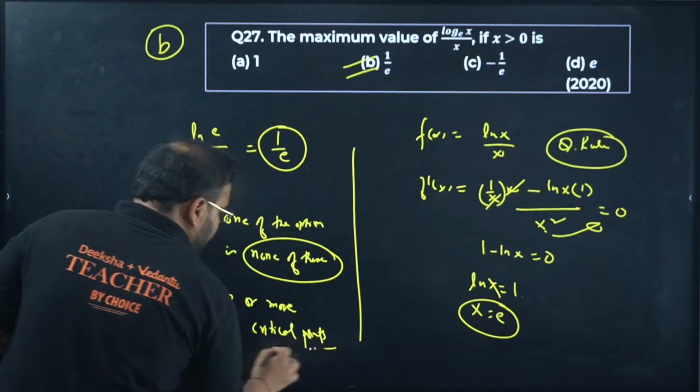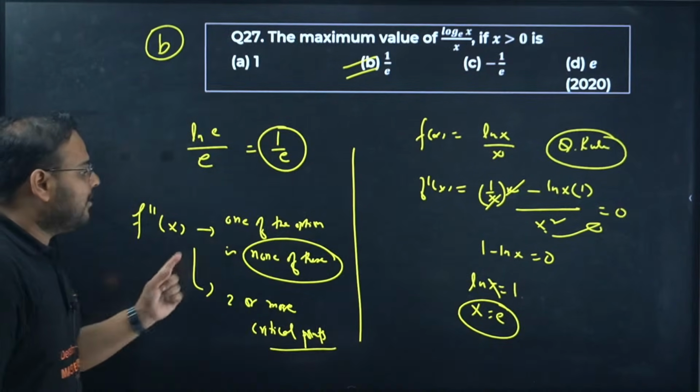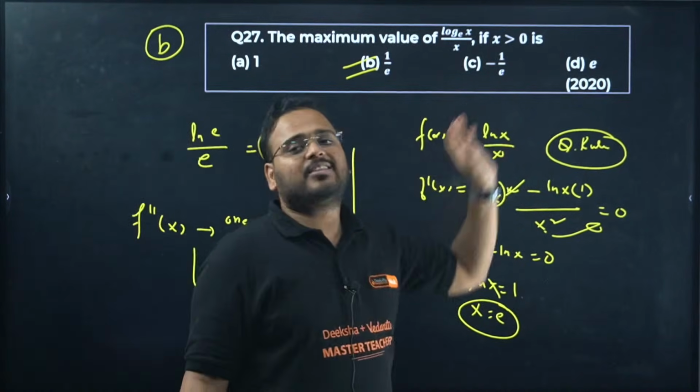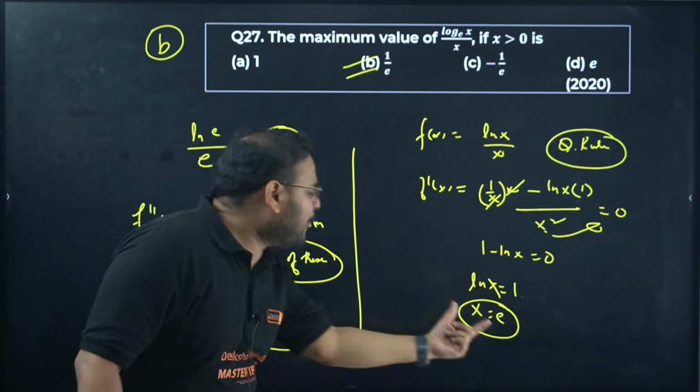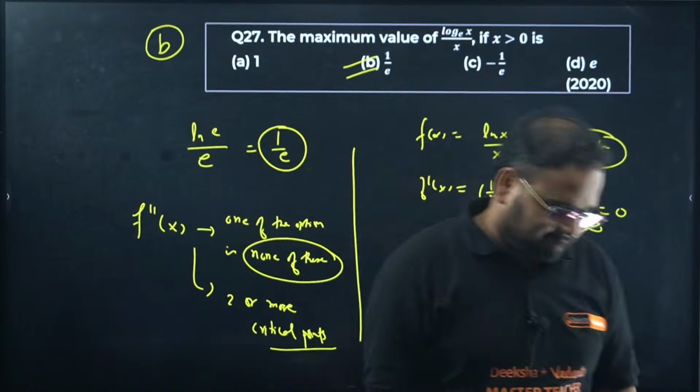If you have only one critical point, only e, and there is no option like none of these, then of course that point has to be the point of maxima. Then why are you checking for it?